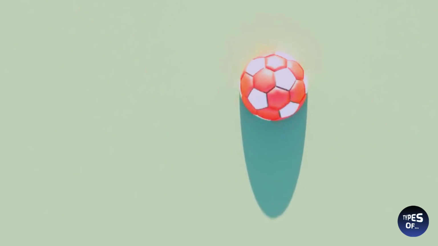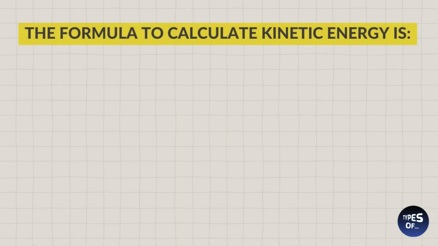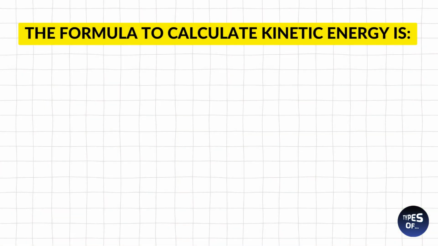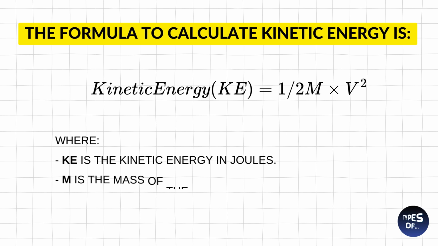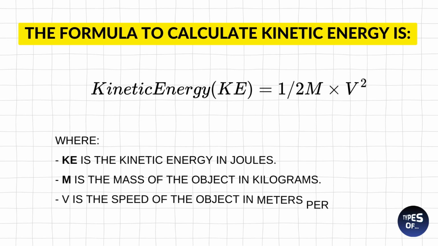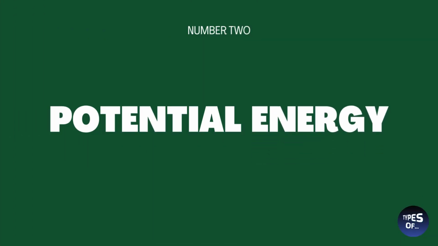Kinetic energy can be transferred from one object to another through collisions or interactions. It can also be converted into other forms of energy, such as potential energy or thermal energy. Kinetic energy is a key concept in physics and is essential for understanding the behavior of moving objects in the natural world. Number 2. Potential energy.